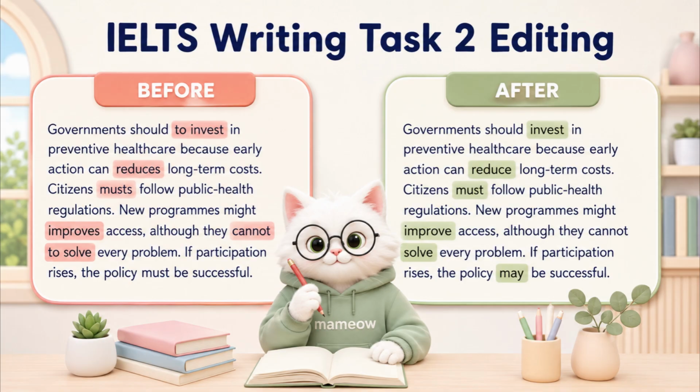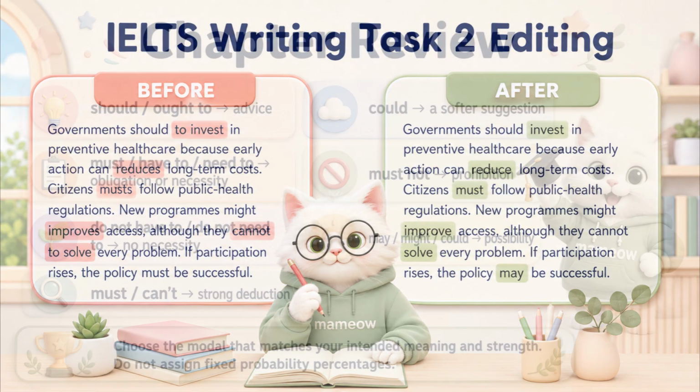Let's do this together. After should, use invest without to. Governments should invest. After can, use reduce. Must does not take s. After might, use improve. After cannot, use solve without to. They cannot solve every problem. In the final sentence, must be successful is too strong because the condition does not prove success. May be successful presents a more appropriately cautious possibility.